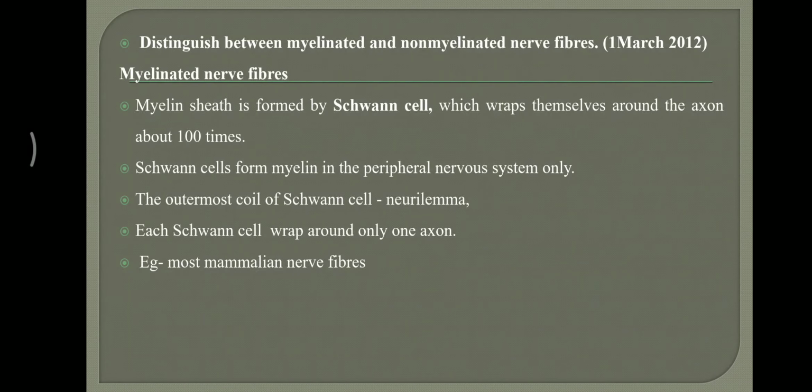After wrapping, the outermost coil of Schwann cells is called neurolemma. Each Schwann cell wraps around only one axon.